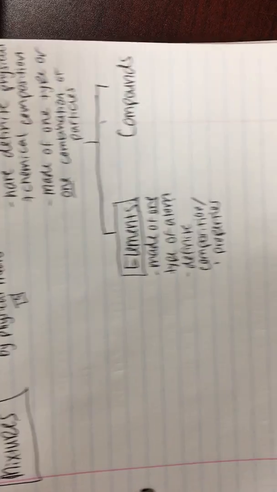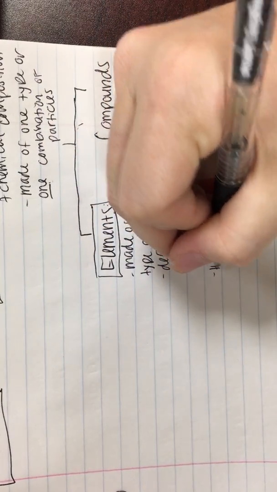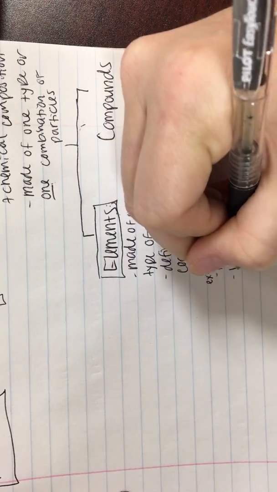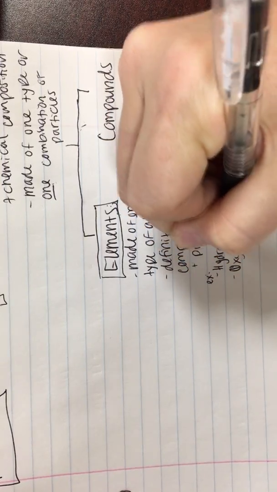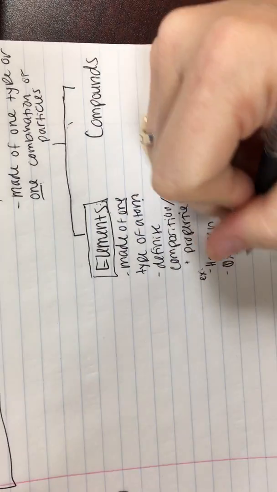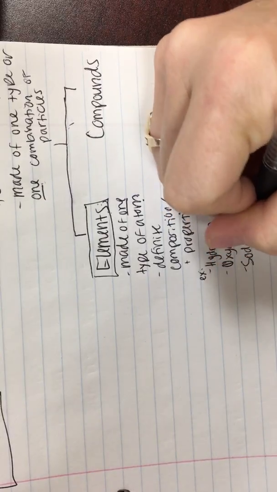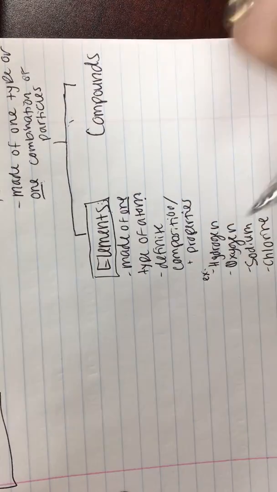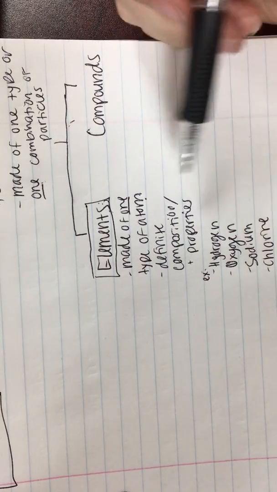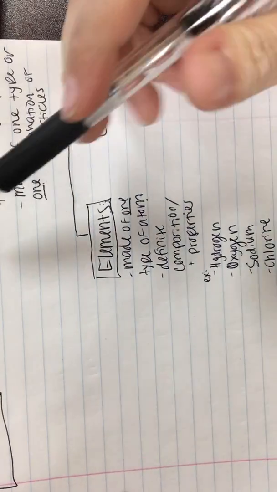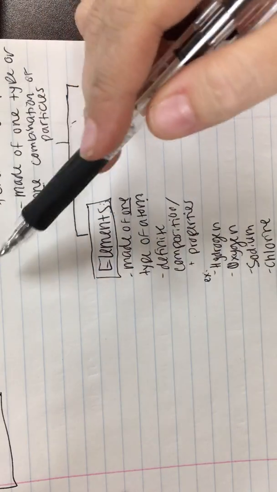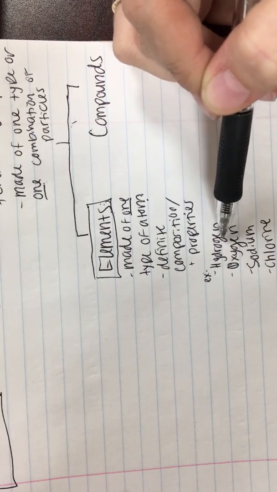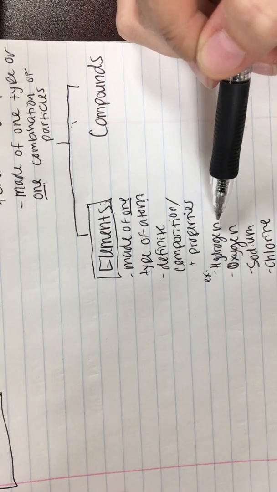All right? And some examples of those would be hydrogen, oxygen, right? Anything we have on the periodic table that you could find. Sodium, chlorine, all really awesome elements that we find on our planet, made of one atom that can't be physically taken apart and changed into anything else. I can't break down hydrogen and make it something else by a physical means.